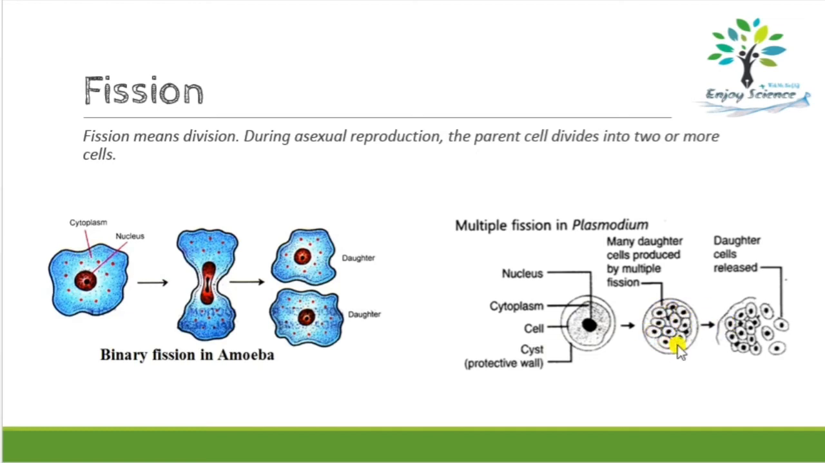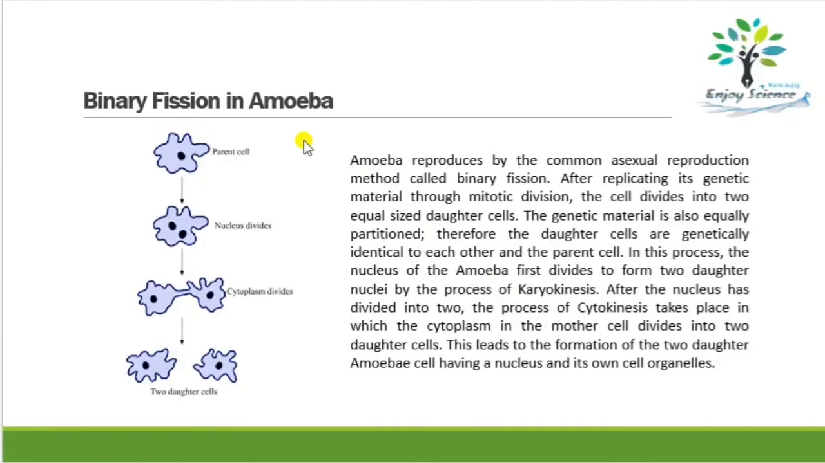After the cells are formed within the cyst, this cyst will break, and these daughter cells are released, and each cell will develop into a new organism. Okay, this is how multiple fission is done. So this is binary fission in amoeba. So amoeba reproduces through binary fission.